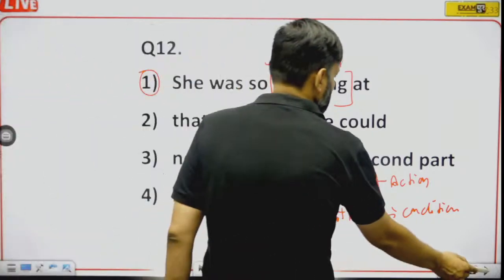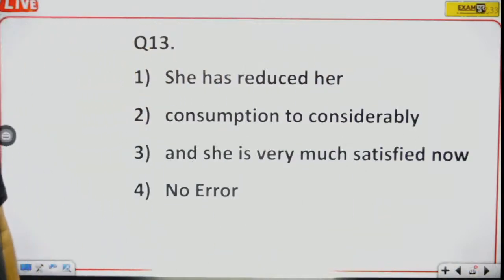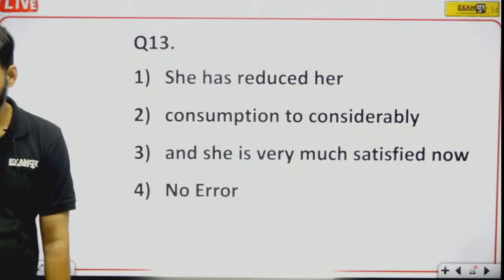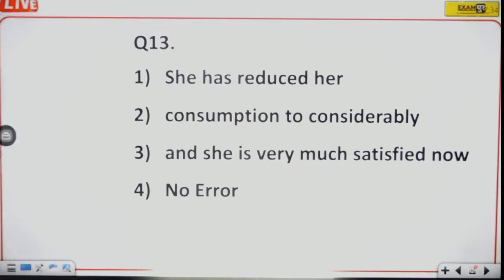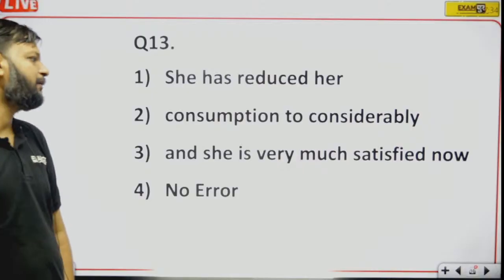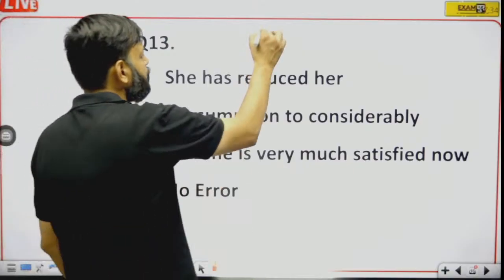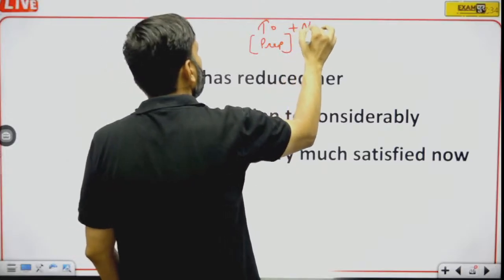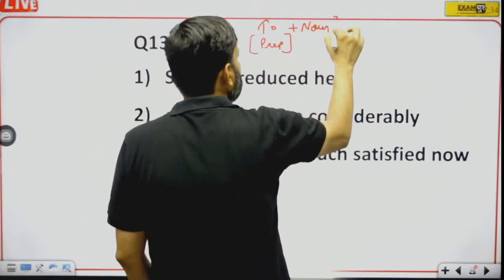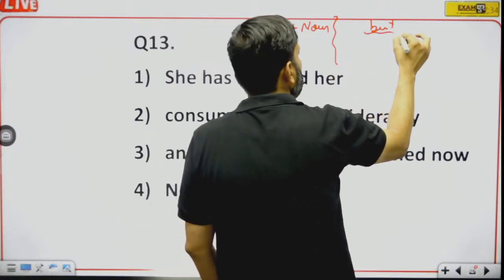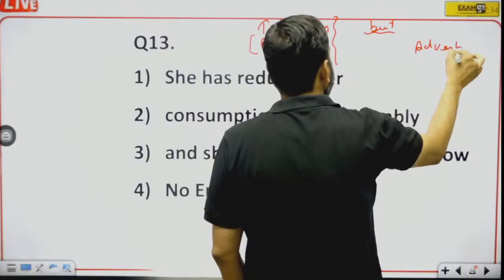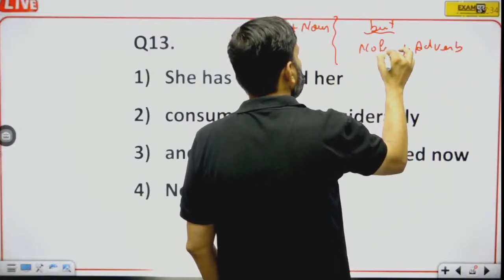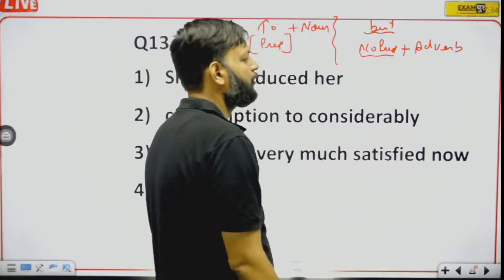Question number 13. She has reduced her consumption too considerably and she is very much satisfied now. See, to is a preposition which should be followed by a noun. But before adverb we do not use any preposition.